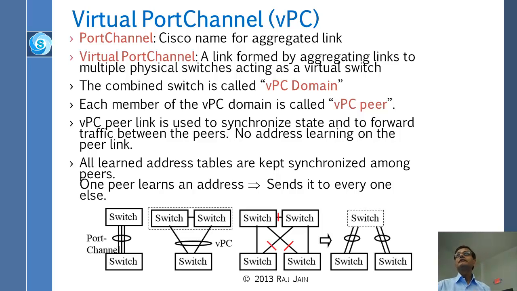Does this virtual port channel make this one virtual switch have one priority, because they were two physical devices with two MAC addresses, two priority levels? Yeah, MAC addresses are still there. Let me tell you, MAC addresses do not belong to the switch. MAC addresses belong to the interface, to the port. The number of ports has not changed. For example, there are 3 MAC addresses here.